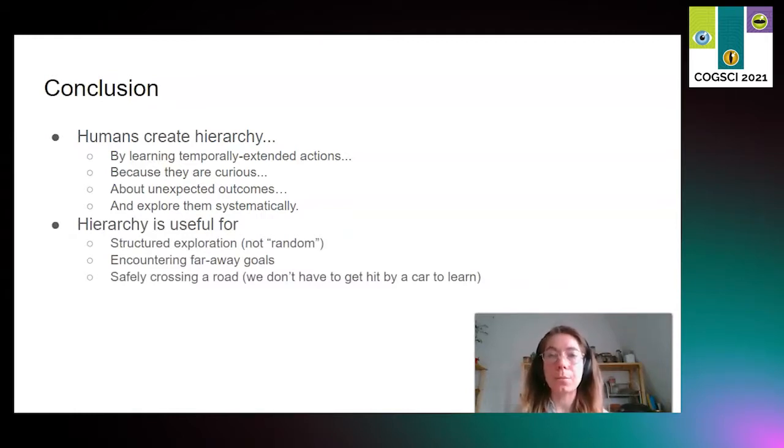Participants don't need to combine actions randomly and are automatically in tune with the structure of their environment. This helps them reach faraway goals and explains how we might learn complex everyday actions like crossing the road without having to observe the final outcome first.